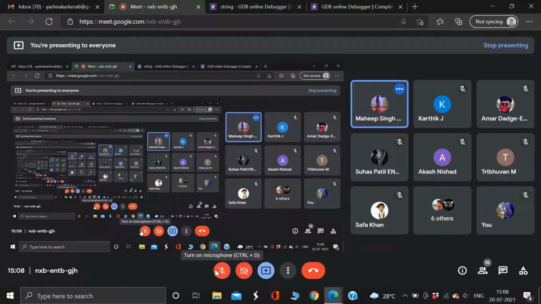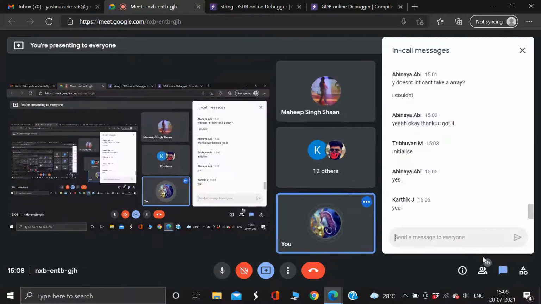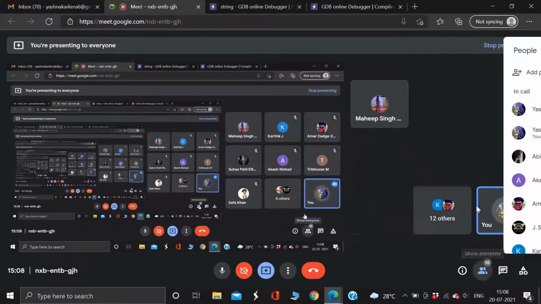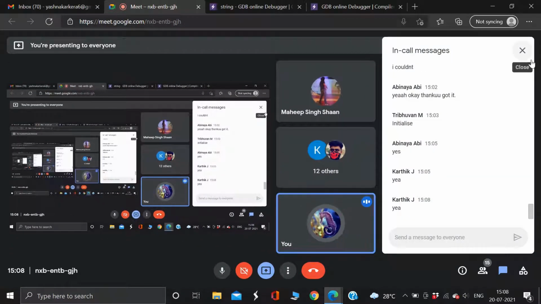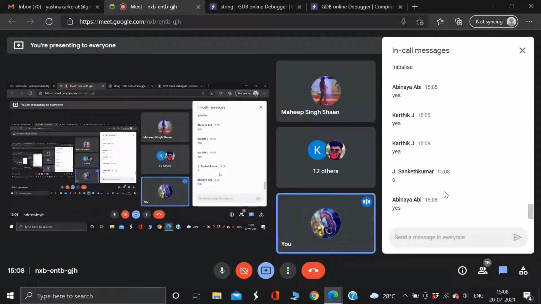Okay, guys, what is the scene? Are you guys understanding? Everyone apart from Karthik and Tribhuvan, I have a job for you all. Until now, whatever was discussed, is each and everything clear to each and all of you? I want many 13 responses in the chat box. You have three options: yes, no, and slightly. All 13 responses have to be there in the chat box. Three in so far.